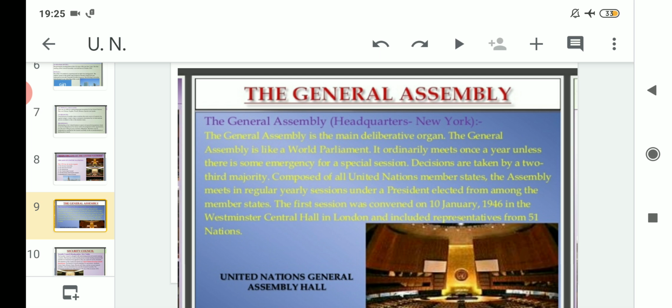Clear? So that means whatever decisions they are taking through the General Assembly, these are actually taken by the majority. And what is the majority to take any important decision? That is 2/3. Clear? Composed of all United Nations member states, the Assembly meets in regular yearly sessions under a president elected from among the member states.